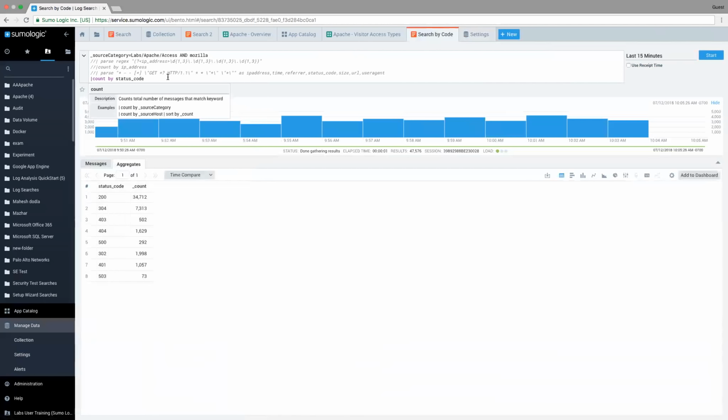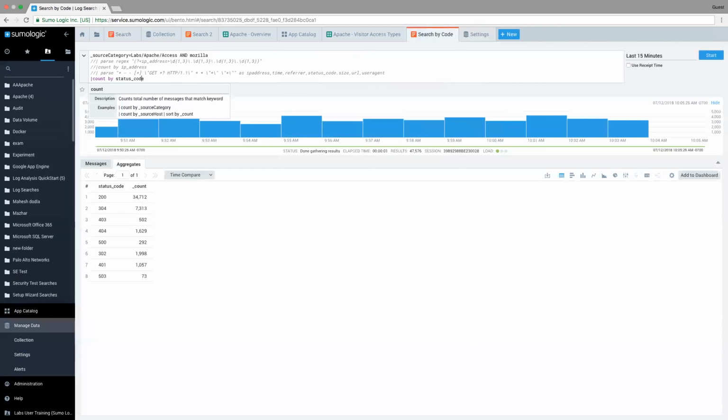So we now have our status codes. Now let's start to play around with them and start to garner some information from them. As I just mentioned, I'm looking at these status codes by essentially a 15-minute grouping. But let's say I want to look at trends over time. So I want to look at the status codes in 1-minute increments, similar to the way that they're shown up here. But I want to actually look at the specific status codes.